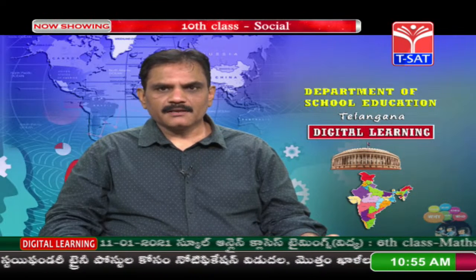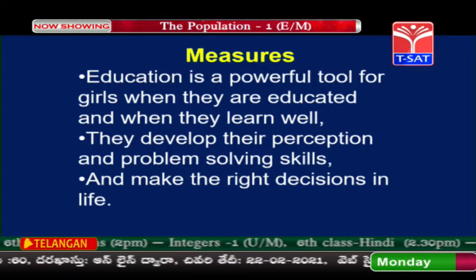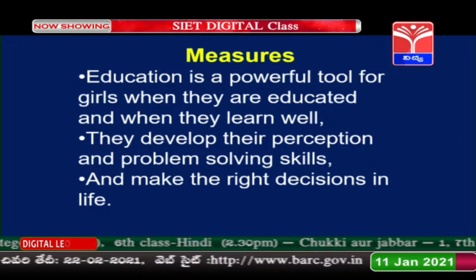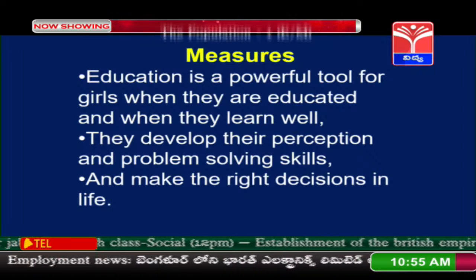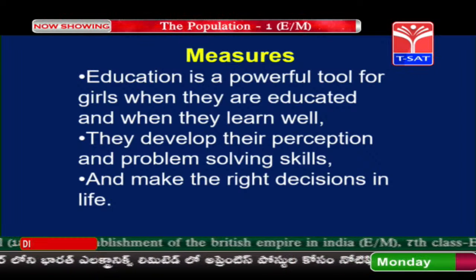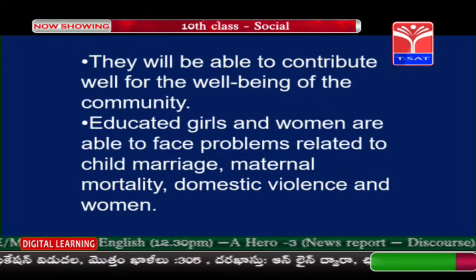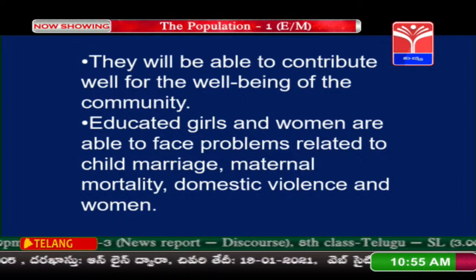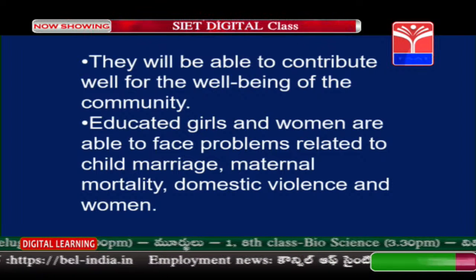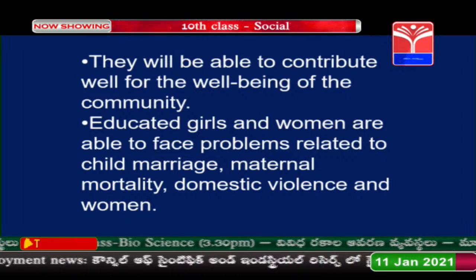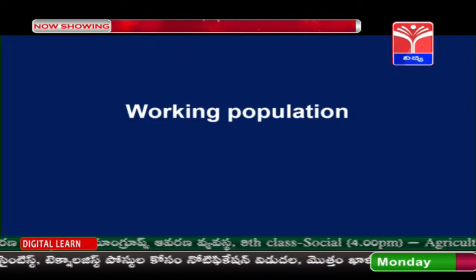So what measures can be taken? Education is a powerful tool. I repeat, education is a powerful tool for girls. When they are educated and learn well, they develop their perception and problem-solving skills, and make the right decisions in life. They will be able to contribute to the well-being of the community. Educated girls and women are able to face problems related to child marriage, maternal mortality, and domestic violence. Now let us see about the working population.